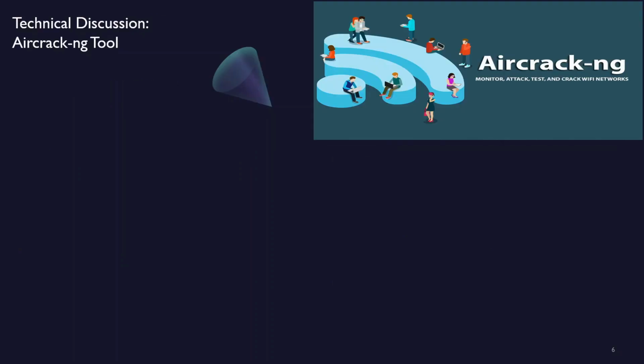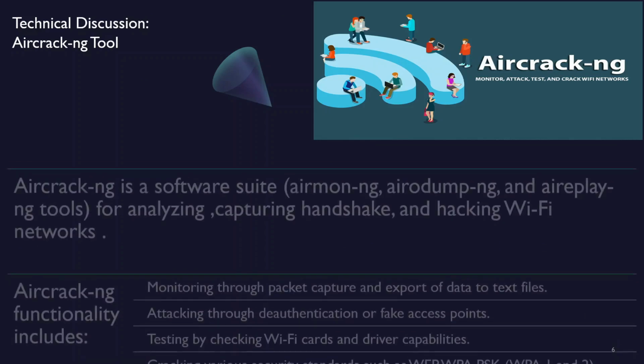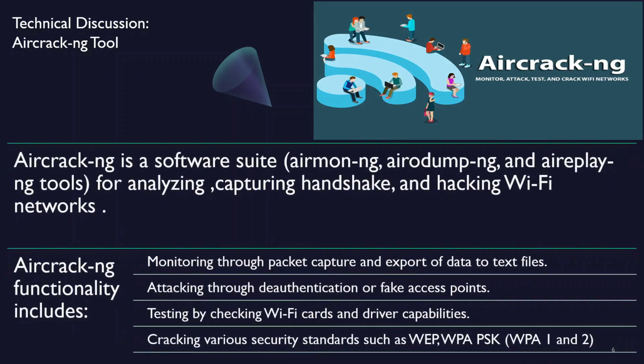So today, the tool we'll be using is called Aircrack-ng. It's a tool on Kali Linux by Offensive Security. Aircrack-ng is a software suite that comprises Airmon-ng, Airodump-ng, and Aireplay-ng. All these suites are for analyzing, capturing handshake, and hacking Wi-Fi networks.